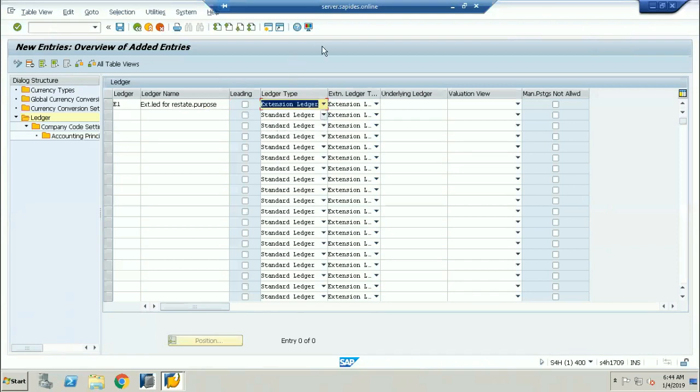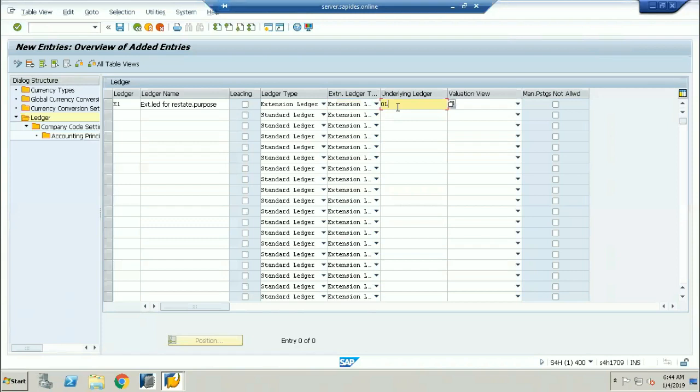Very, very important. Anyway, I'll tell all these things in the action later, so don't take it into consideration now. Extension ledger type is an extension ledger. Now, as I told you, your extension ledger cannot be independent. It should be on the underlying ledger of a base ledger. The base ledger can be your leading ledger or your non-leading ledger. So I'm taking this extension ledger and putting it on the base ledger. I'm taking the base ledger as the OL, which is nothing but your leading ledger.